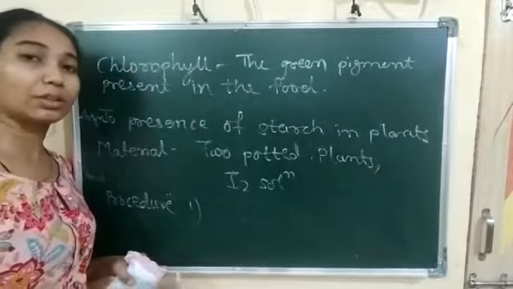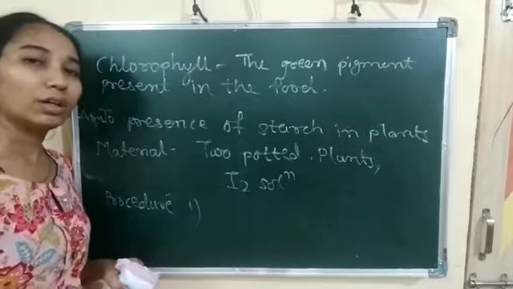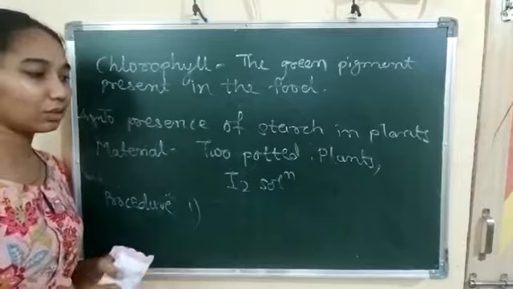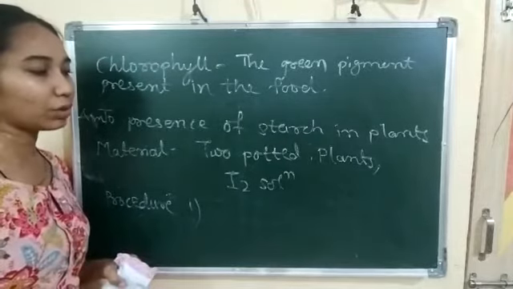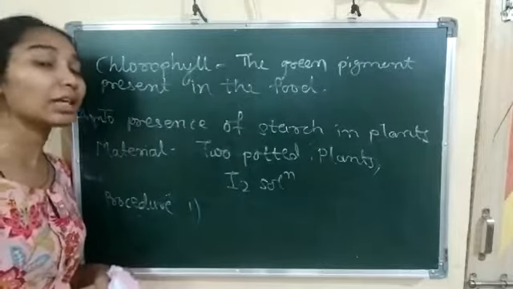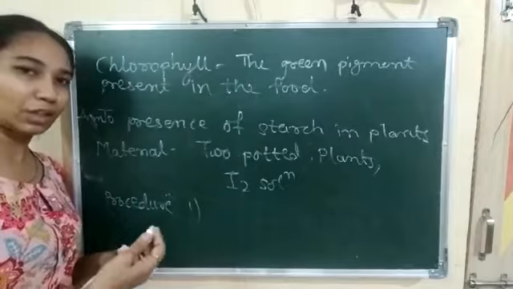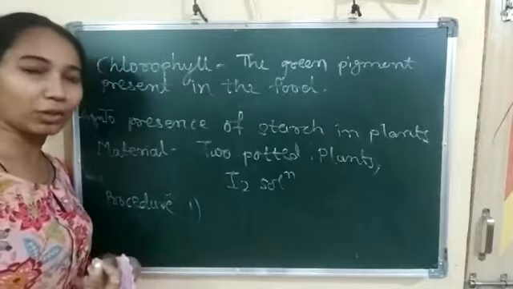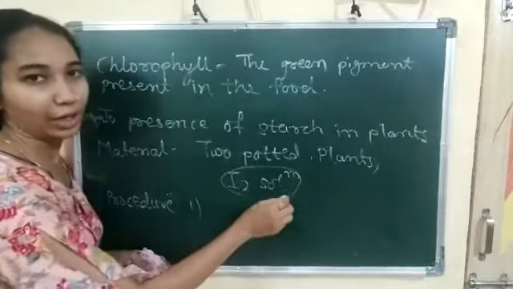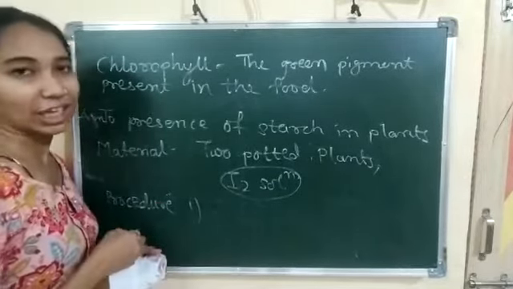One plant is kept in the sunlight for 72 hours and the other plant is kept for 72 hours in the dark. Okay, so after 3 days we have to observe those plants. From the plant that we kept in the sunlight for 72 hours, pick out one leaf, add I2 solution and check which reaction is carried out.